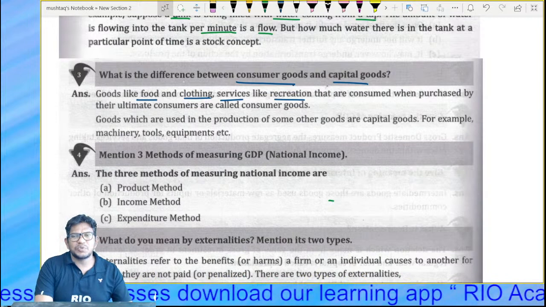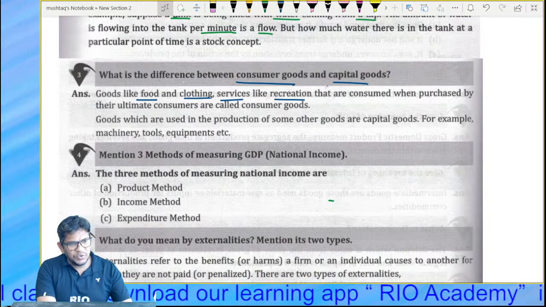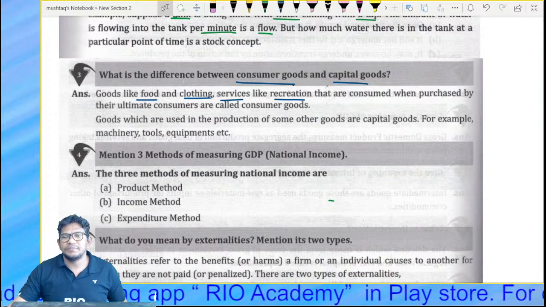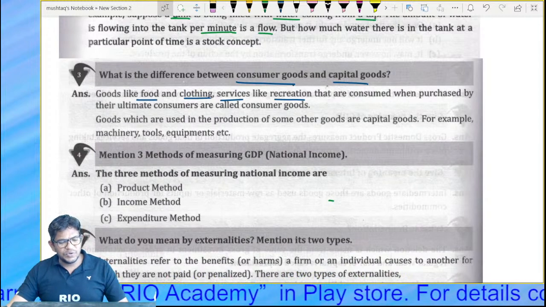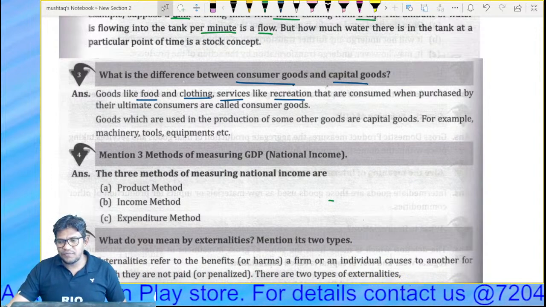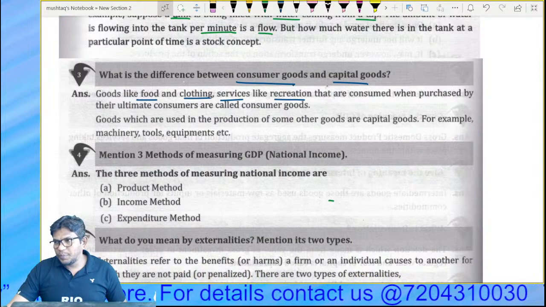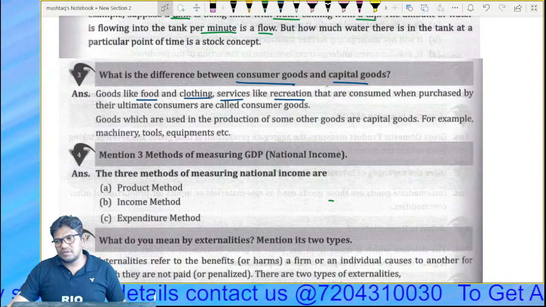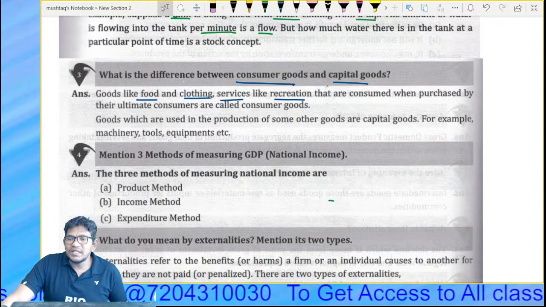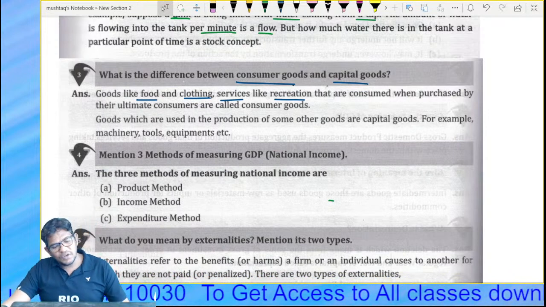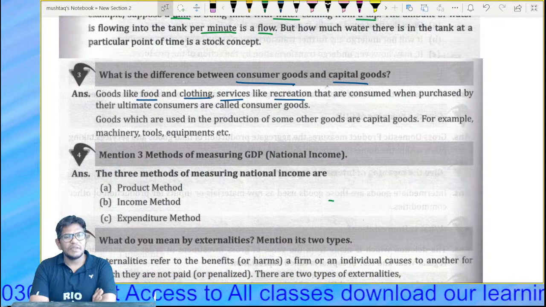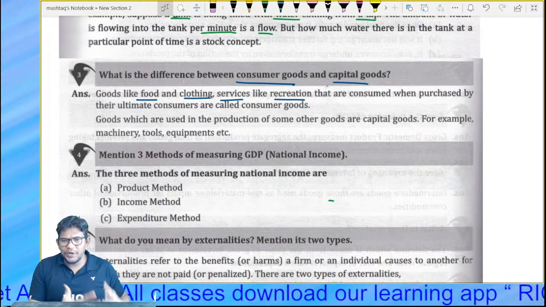But my dear students, when the goods are purchased to use and to make some more goods, to produce some more goods, for example machinery, we buy the machinery to produce more goods.